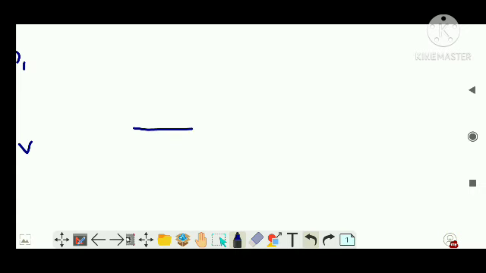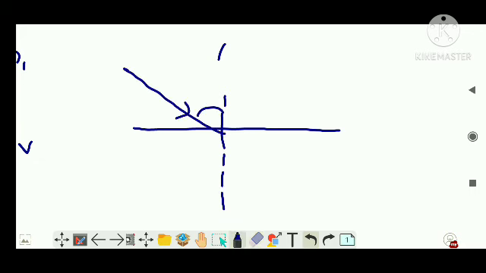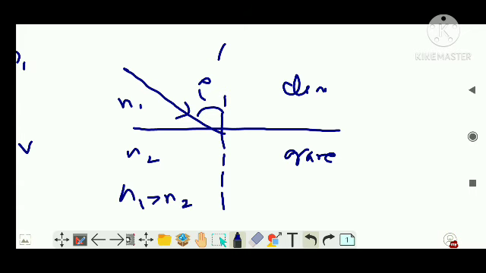Similarly, this is a surface. Again, I am drawing a normal. Now again the light is incident like this. Let's say this is the incident angle. Let's say this is denser and this is the rarer medium. This is n1 and this is n2. That means, denser means n1 is greater than n2.